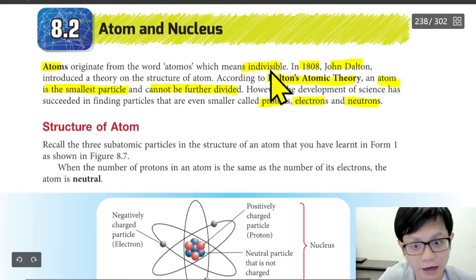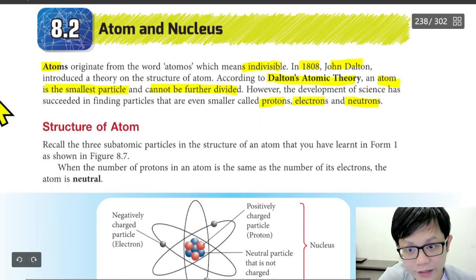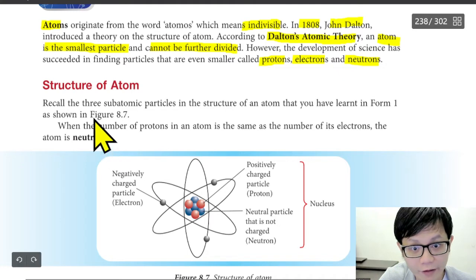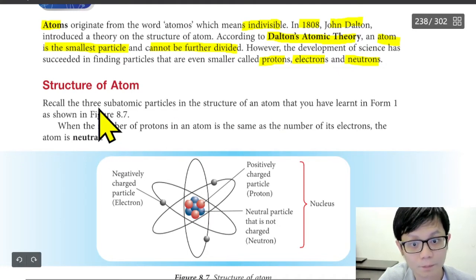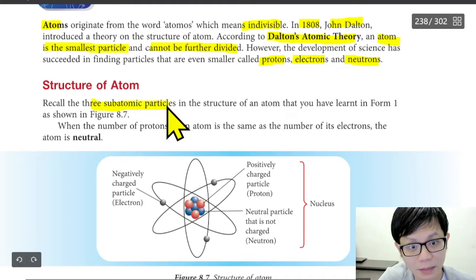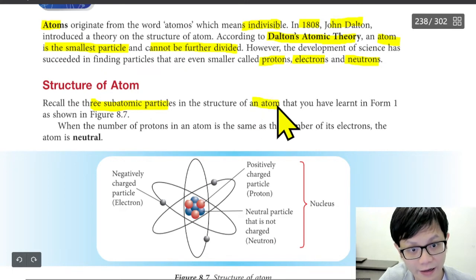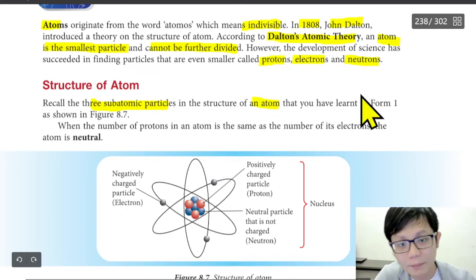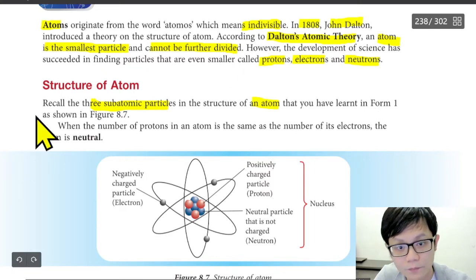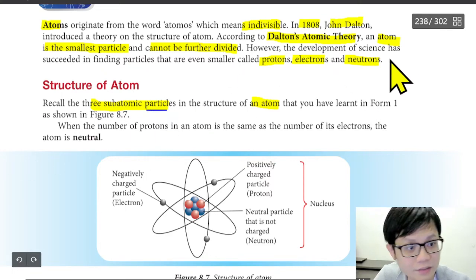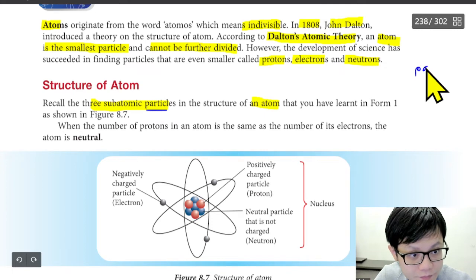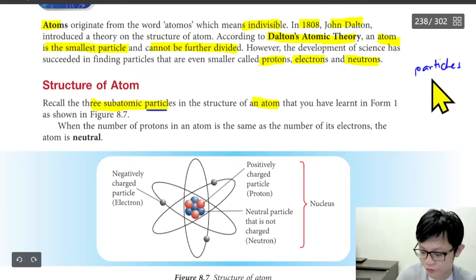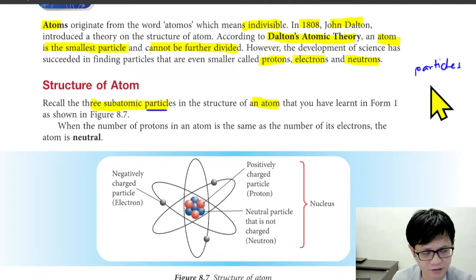So what did he find out? In the Form 1 textbook, in figure 8.7, we found out that there are three subatomic particles in an atom. When we are talking about particle, what does it mean by particle? Sometimes students get confused.